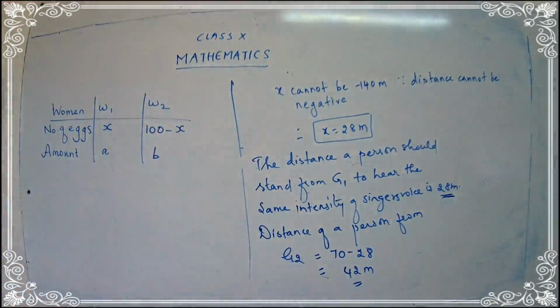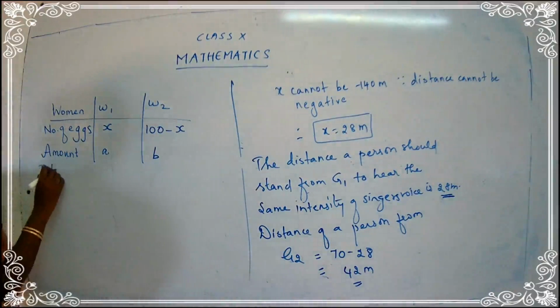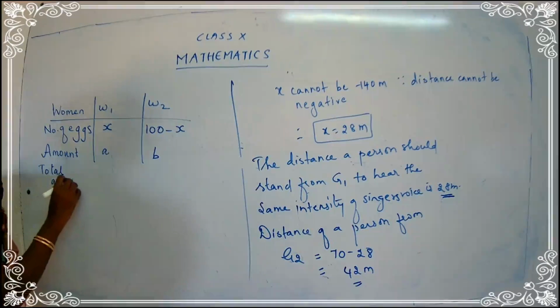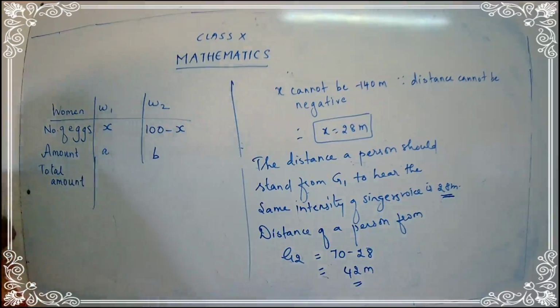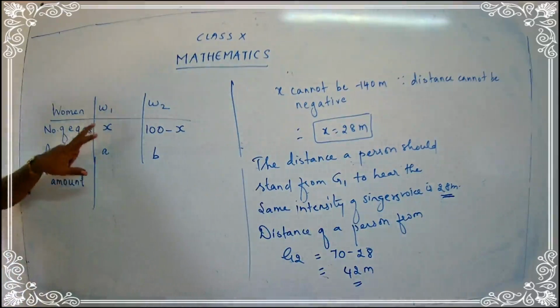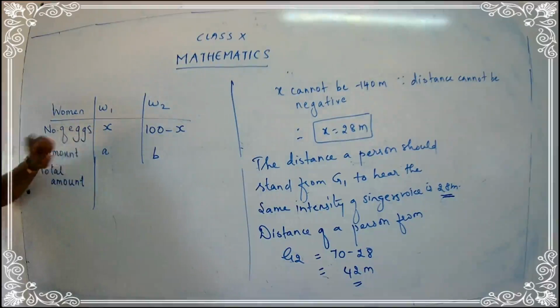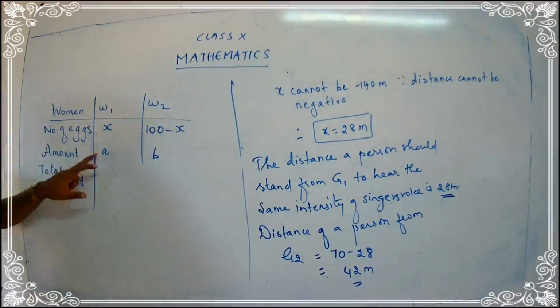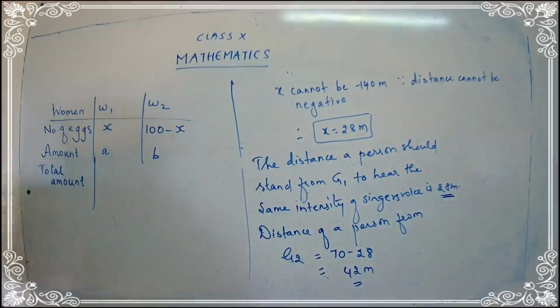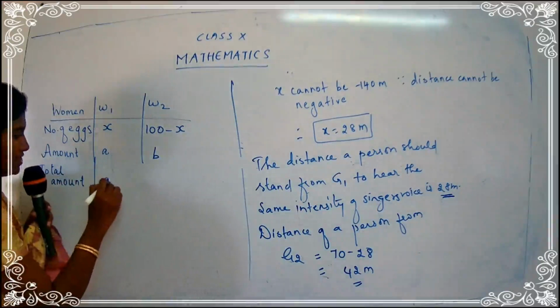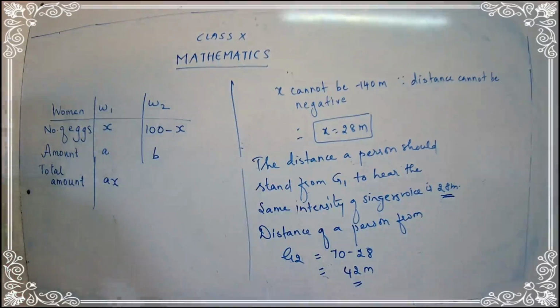Okay, children? Now let's come to the next one. What is the total amount they are going to get? How many eggs is the first woman selling? She is going to sell X eggs. Be careful. And what is the amount she is going to get? A. So what is the total amount she is going to have now? Ax. Yes, she will have Ax amount.